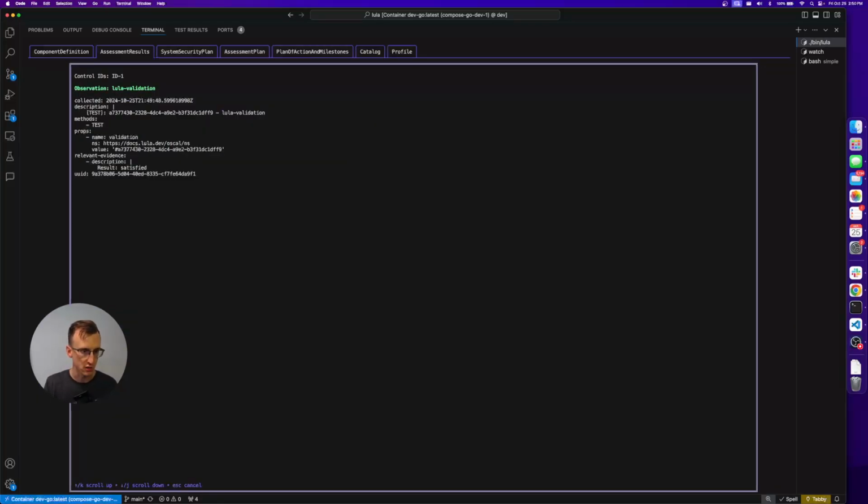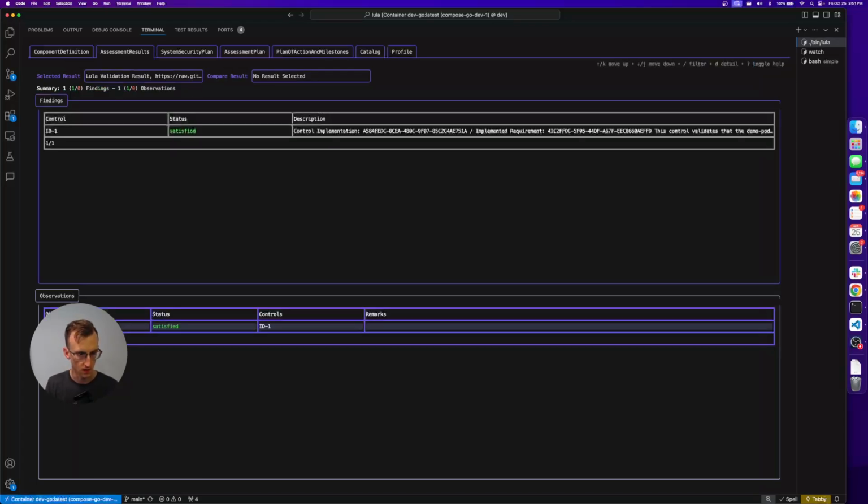If we head over to the observation itself, one finding can have many observations, and so you would get a lot of data in here for some of our larger OSCAL packages. And so you have an observation here, and it again provides you basically a segmented output of what you would expect to find in the OSCAL models, but with a little bit of highlighting to make it a little bit more friendly to read.